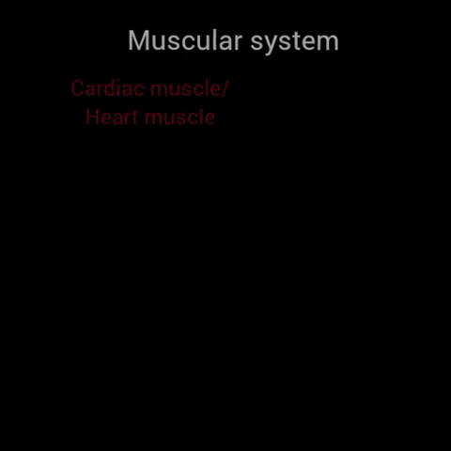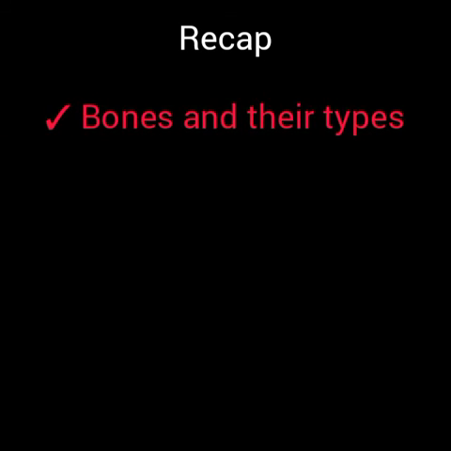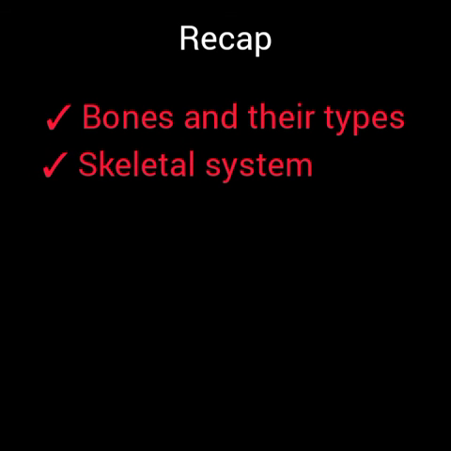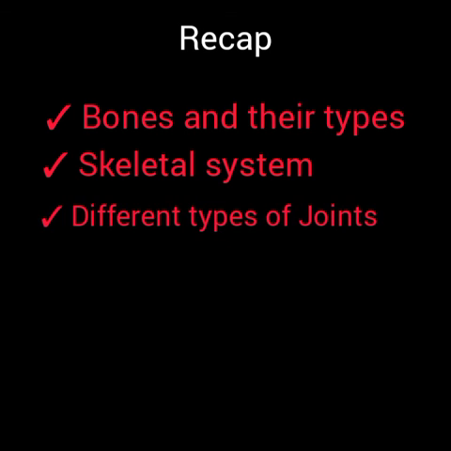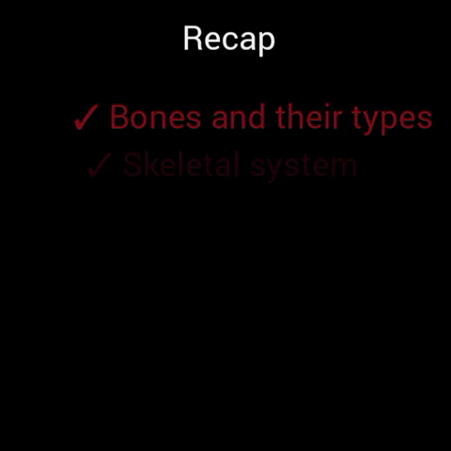So here our chapter ends. Let's have a quick recap of whatever we have learned in this video. First we discussed bones and their types. Moving further, we learned about skeletal system, different types of joints, and last but not the least, muscular system. I hope you all understand this chapter very well.